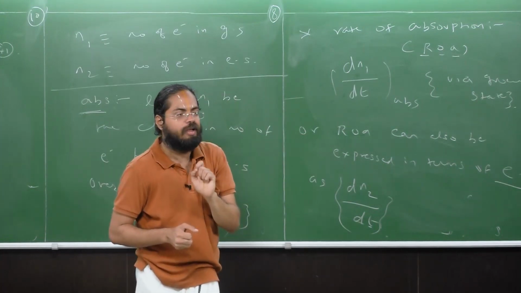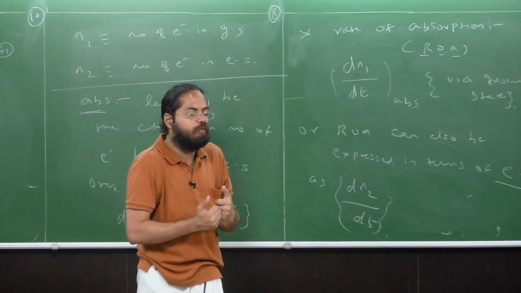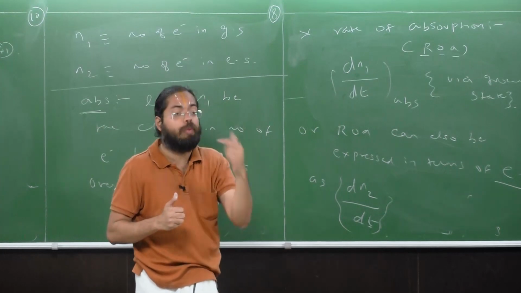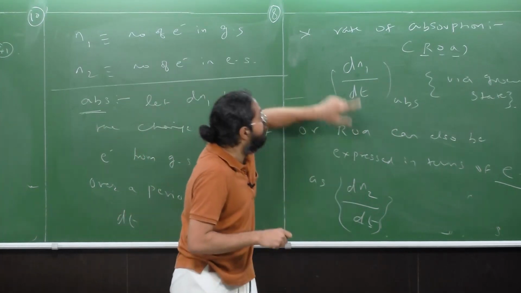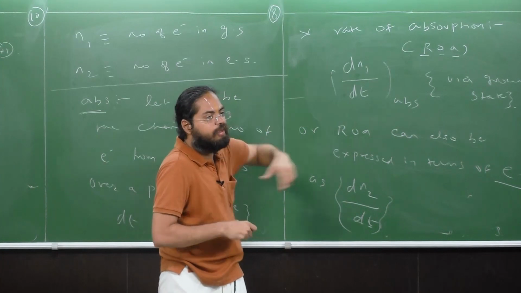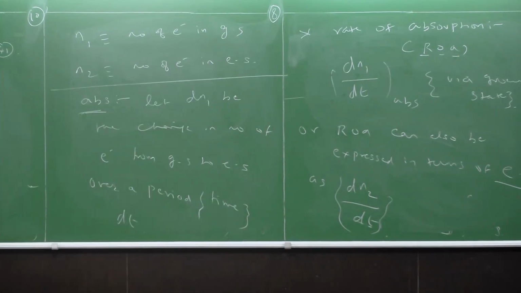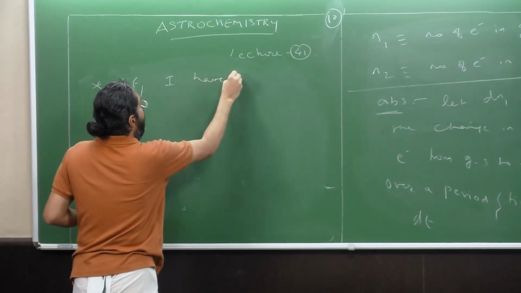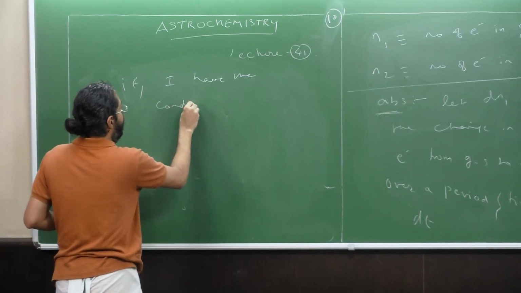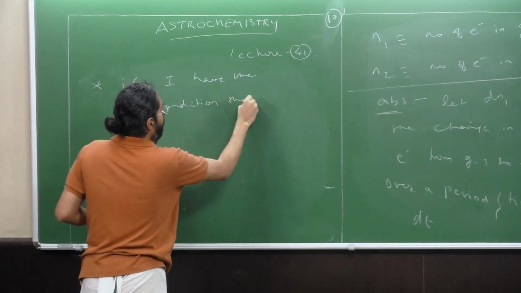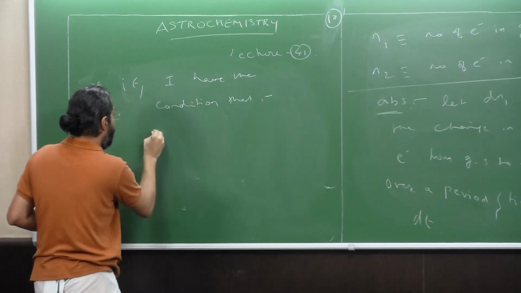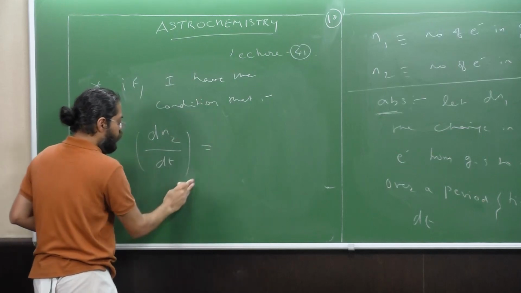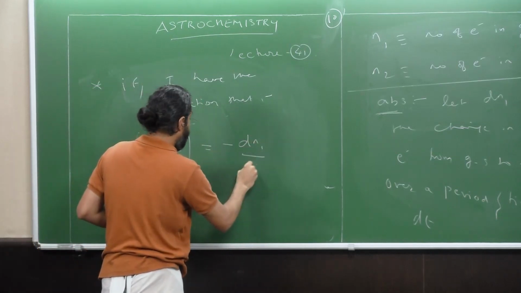However, note a caveat. It will be very useful for me if I define the rate in a unique way, such that I can interconvert between this number and this number. Say, for example, if I have the condition that dN2 by dt is equal to negative of dN1 by dt.